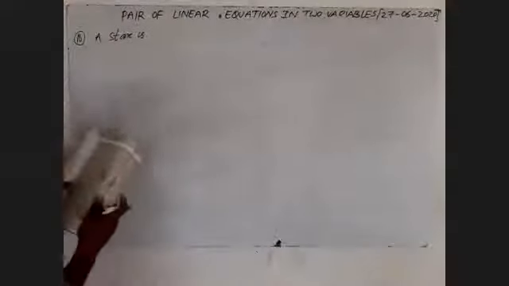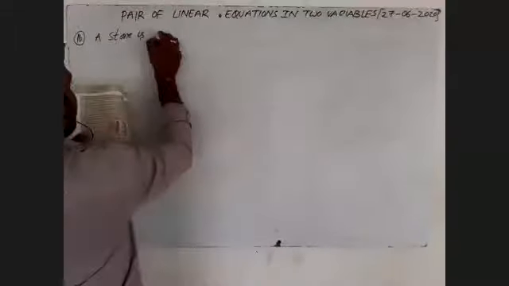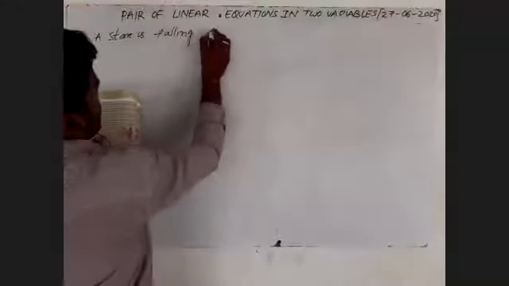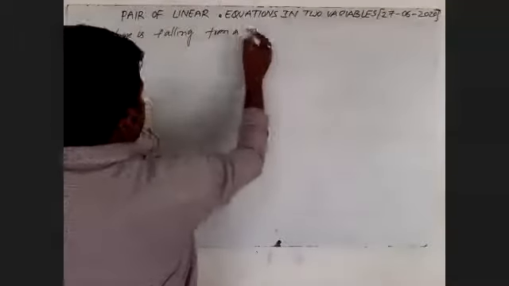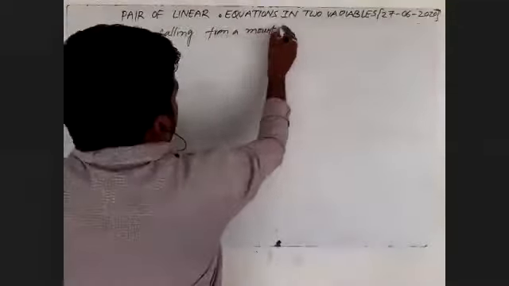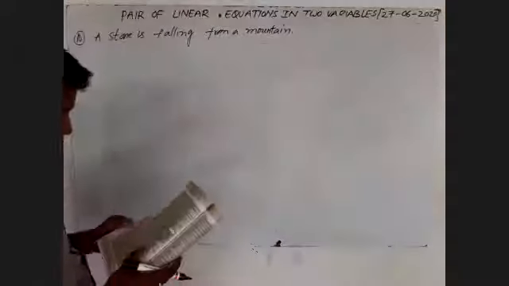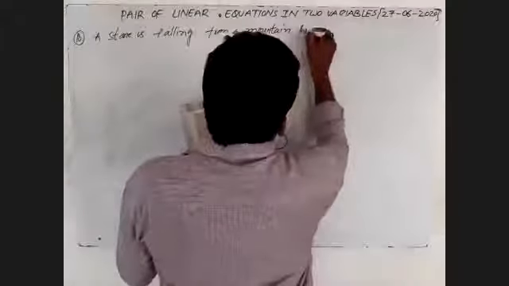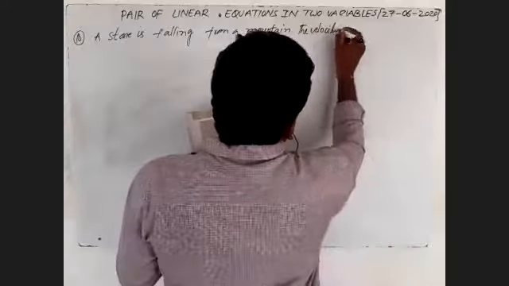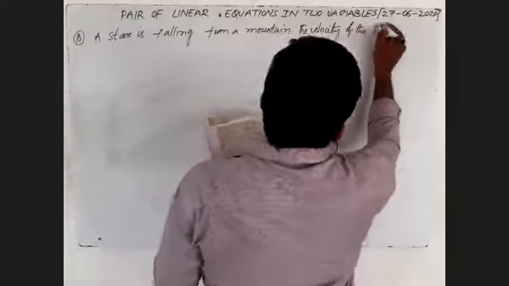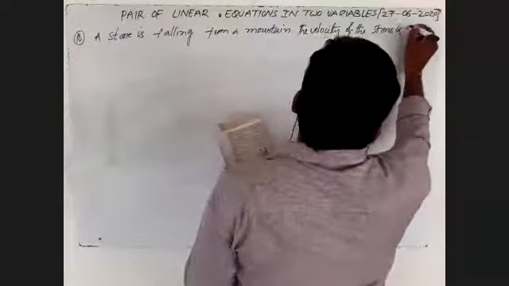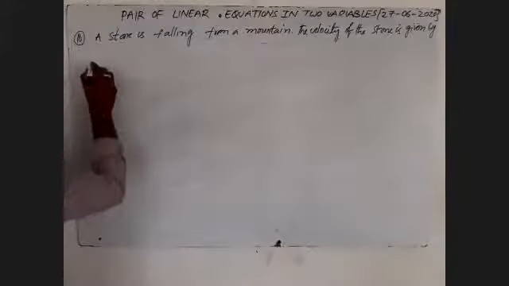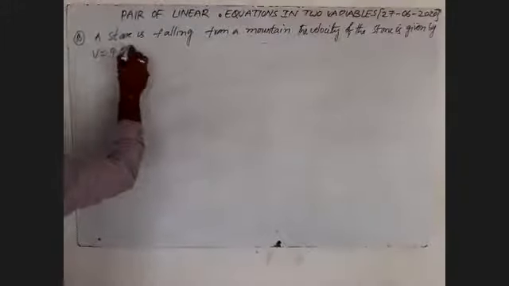A stone is falling from a mountain. The velocity of the stone is given by v is equal to 9.8 into t.